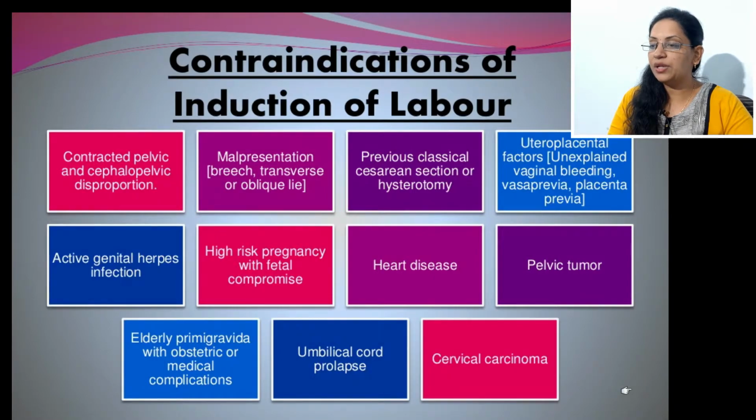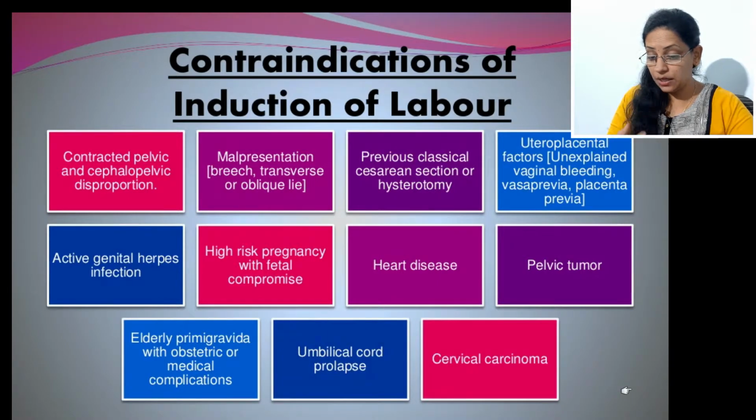Next is malpresentations or abnormal presentations like breech or transverse. If the baby is transverse or breech and we give induction of labor by injections or like that, it will again cause obstruction, as the baby cannot move in that position, and because of the excessive labor pains there will be chances of rupture and death of the mother as well as the fetus. So in abnormal presentations of the baby, we should not start induction of labor.